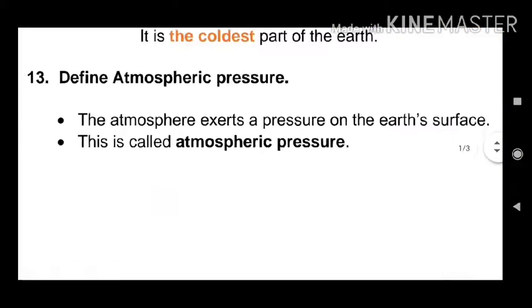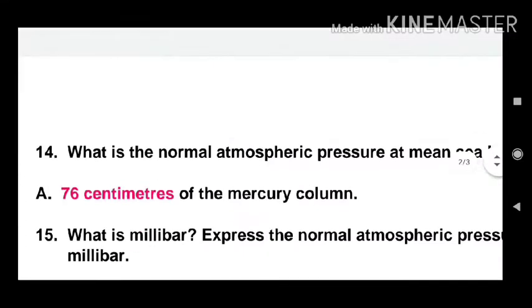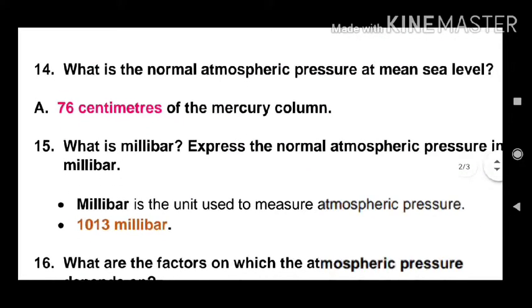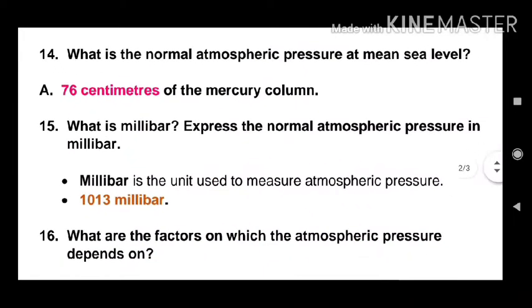Next question, define atmospheric pressure. The atmosphere exerts, in other words, applies a pressure on the Earth's surface. This is called atmospheric pressure. Next one, what is the normal atmospheric pressure at mean sea level? That is 76 centimeters of the mercury column.